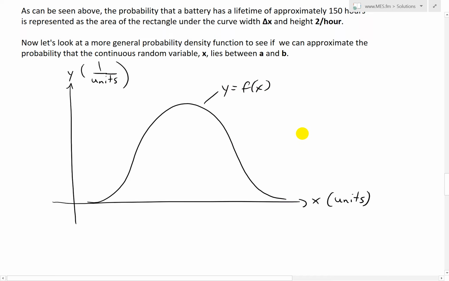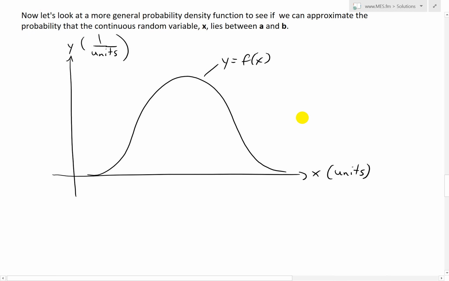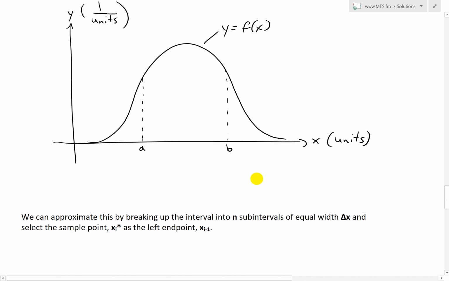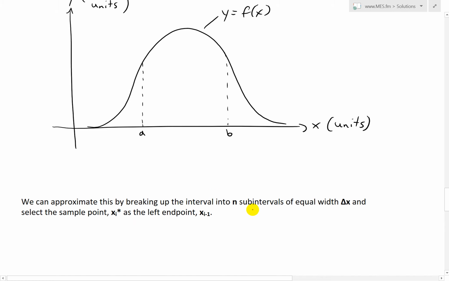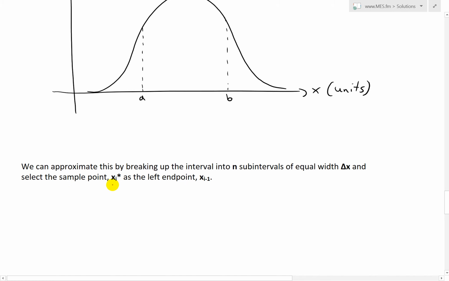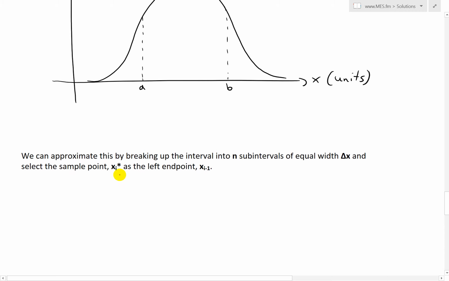And now we're trying to find out if we can approximate the probability that a continuous random variable x lies between a and b. So instead of really small intervals, we'll just do really big ones. Like always, we can approximate this by breaking up the interval a to b into n sub-intervals of equal width delta x. In this case we can select the sample point, whose value is on the f of x curve, as xi star.